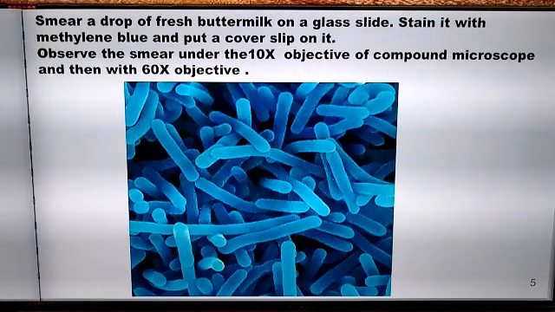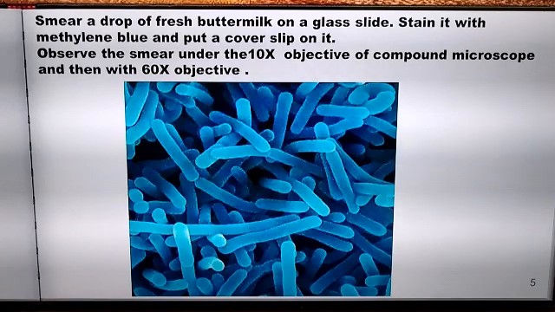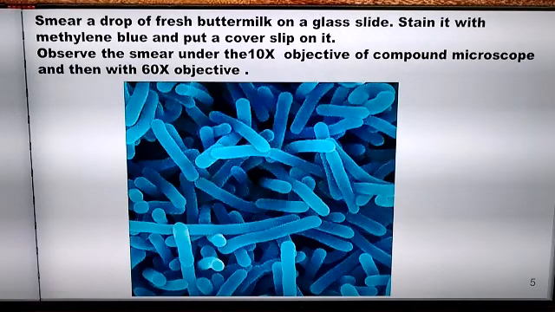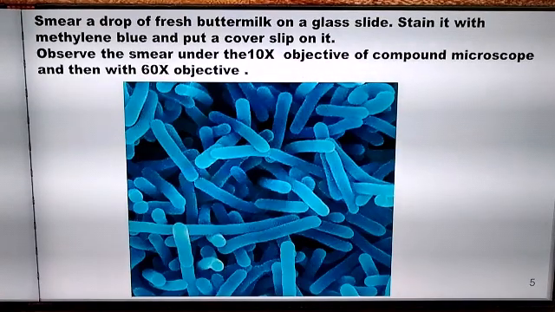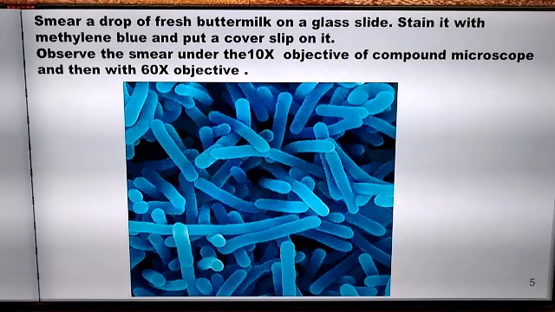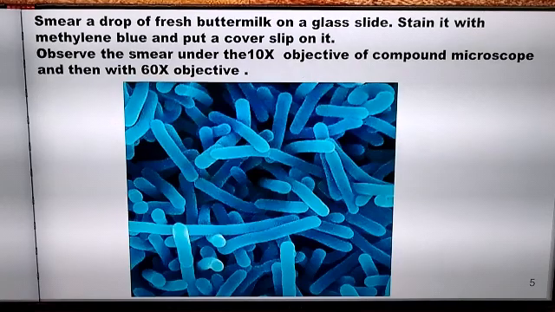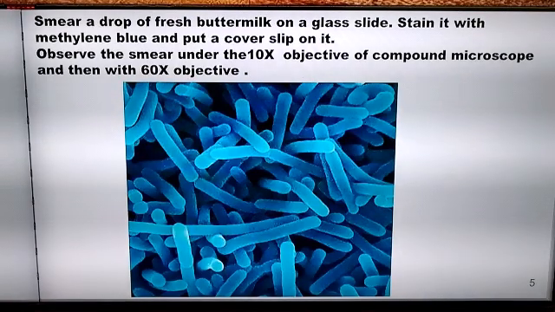Let us begin with useful microorganisms. An activity. Take a glass slide and smear a drop of fresh buttermilk on the glass slide. Stain the buttermilk with an indicator called methylene blue. Put a cover slip on the buttermilk and observe it first under a 10x objective of the microscope and then under a 60x objective.